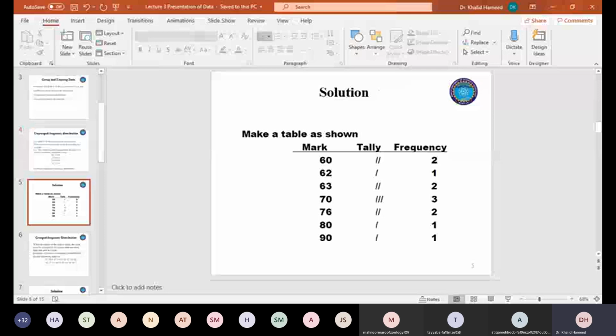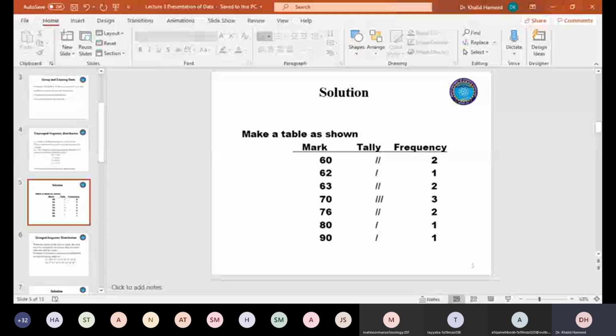In the next step, you just need to sort all those body weights into ascending order. And then in the next column, you have a tally column where you just need to draw a number of lines. So now once you have that mark and the tally table, you just need to read all that. First one is 80, so I will draw a line at 80. One single line. That means I have a single observation at 80. And then the second one is 76, so I have a line at 76.